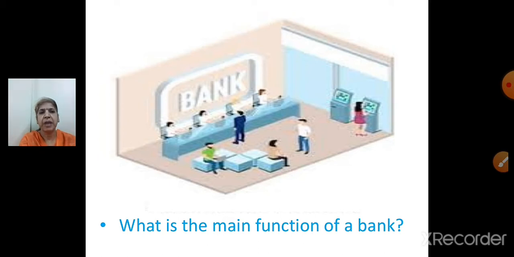The main function of the bank is that it accepts our deposits, that is savings. Indirectly we can say that the bank borrows money from us and then lends this money to needy people in the form of loans. It grants loans to them. So a bank is a financial institution involved in borrowing and lending money.